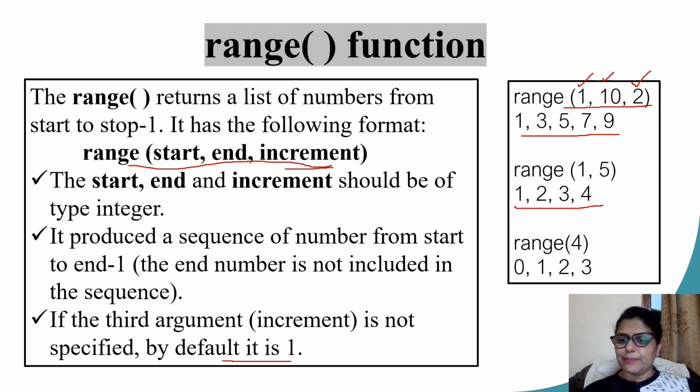In the third example, I have skipped both the starting and the increment value. If I'm using only one parameter, only one argument inside the range function, that is considered as the end parameter. Here in this case, the starting value will be 0 and the increment value, or the step value you can say, will be 1. So if I'm writing range(4), that would give me 0, 1, 2, 3.